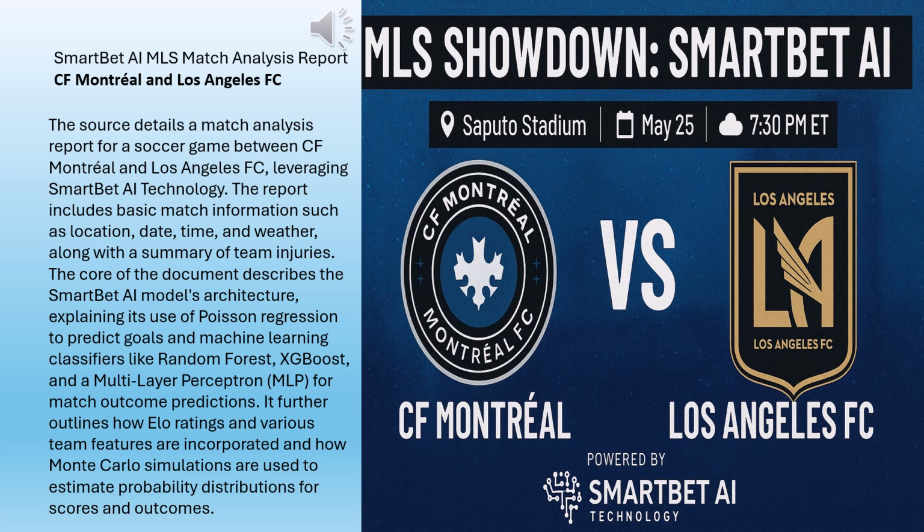And that conclusion is supported by multiple different analytical methods. Yes. The consensus prediction from the random forest, the XGBoost, the MLP, and the stacked ensemble was an away win. Plus, the underlying goal prediction from the Poisson model gave LAFC a slight edge in expected goals scored. And the Monte Carlo simulations reflect that overall probability favoring LAFC too.